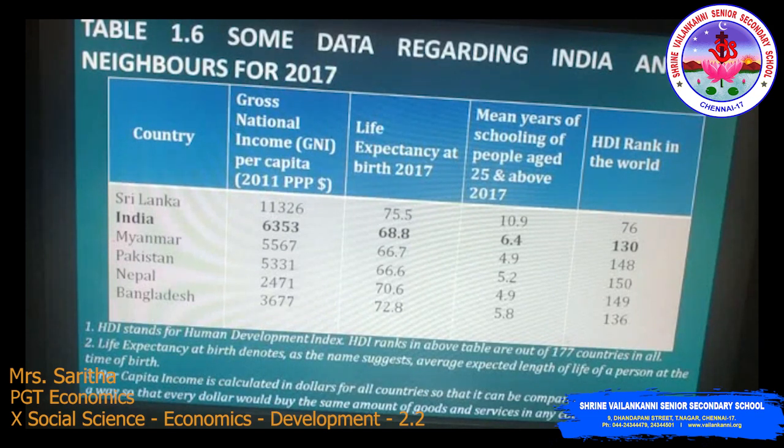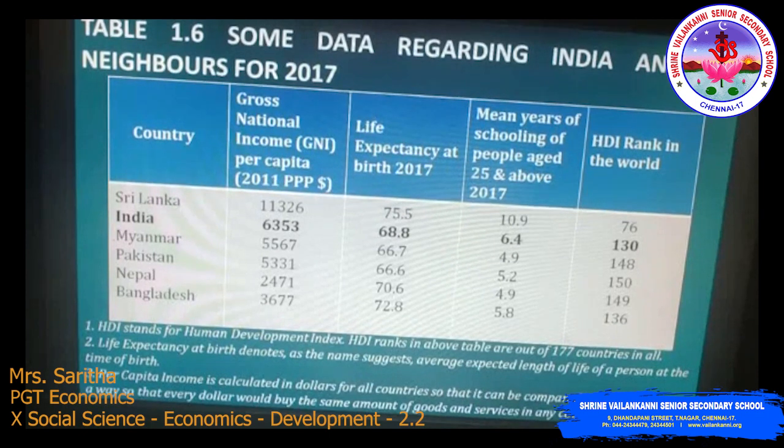Yes, and life expectancy at birth in 2017 is 68.8, mean years of schooling 6.4 and HDI rank 130. Myanmar: gross national income is 5,567, life expectancy at birth 66.7, mean years of schooling 4.9 and HDI rank in the world 148.